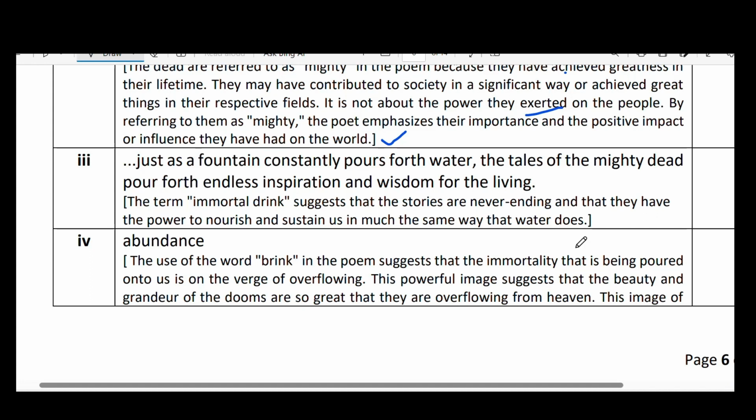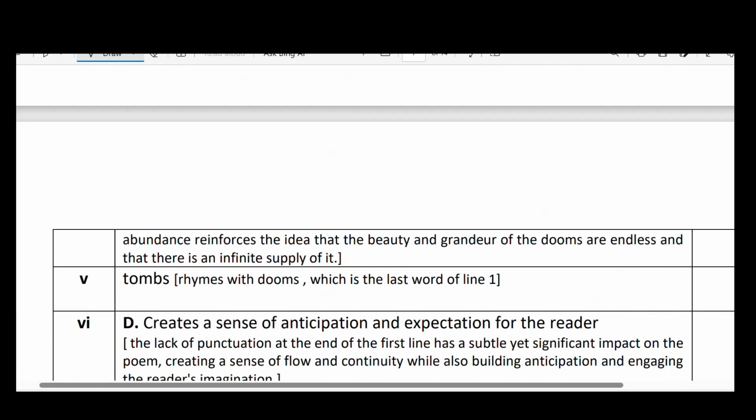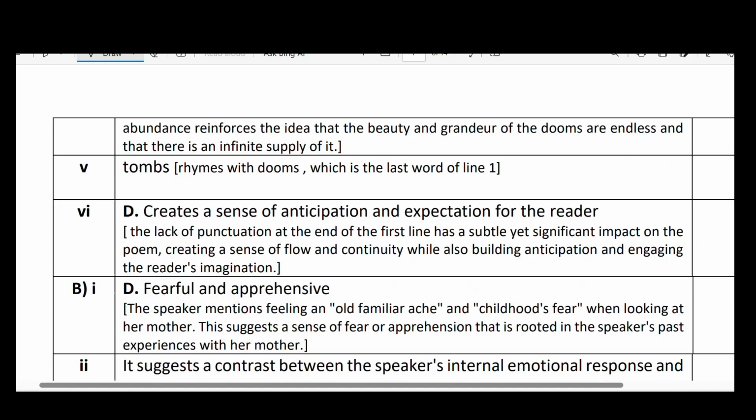This image of abundance reinforces the idea that the beauty and grandeur of the dooms are endless and there is an infinite supply of it. I told you already, there is no end for the beauty. It is full, so abundant. It is available and it comes out of the heaven's brink like a fountain. There is no end for things like that.